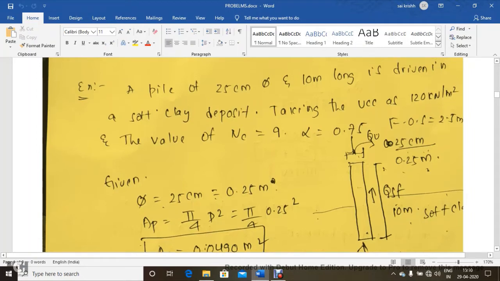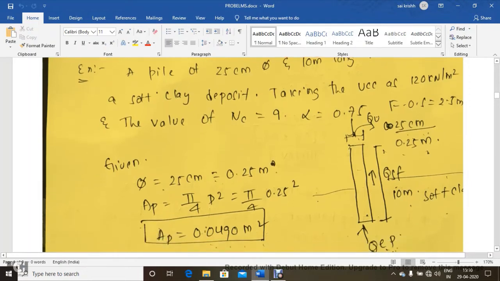So here a pile of 25 centimeter diameter and 10 meter length is driven in a soft clay deposit having unconfined compressive strength as 120 kilonewton per meter square, and the bearing capacity factor as 9, alpha is equal to 0.75. Consider the factor of safety as 2.5. Calculate the total load carrying capacity of the pile foundation. Here you can clearly observe this is an individual pile foundation. Load carrying capacity is Qu, skin friction is SF, and end bearing resistance is S.